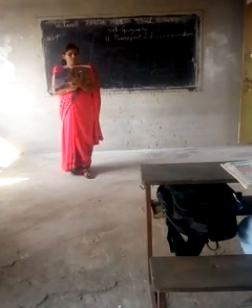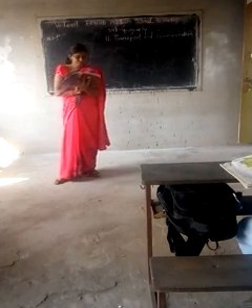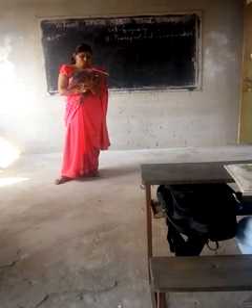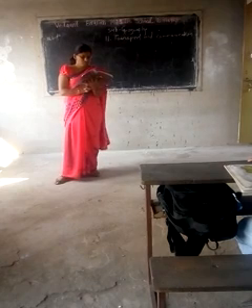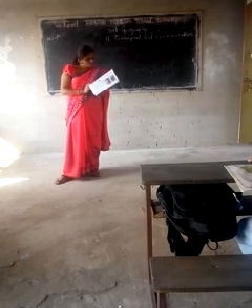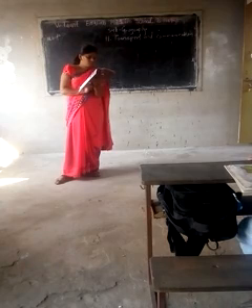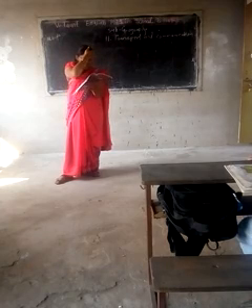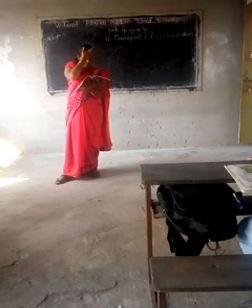Here the Khandala, Phaltan, then Koregaon.